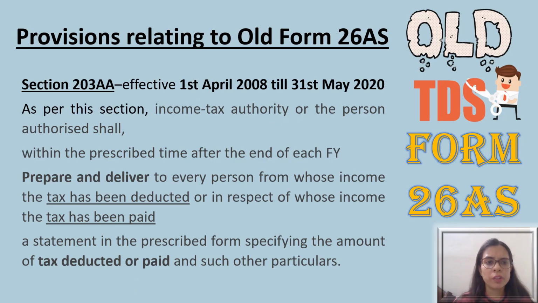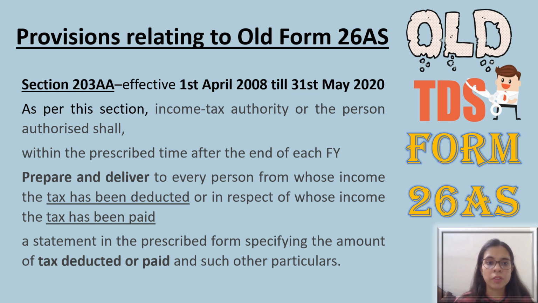If we talk about the statutory provision relating to the old or existing Form 26AS, this section remained in effect from 1st April 2018 till 31st of May 2020. So we notice that the AIR, Annual Information Return, was introduced in Finance Act 2003 itself, so it is quite an older concept in relation to Form 26AS.